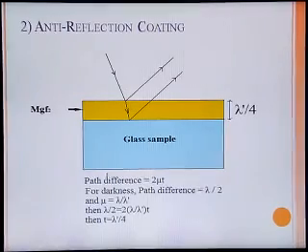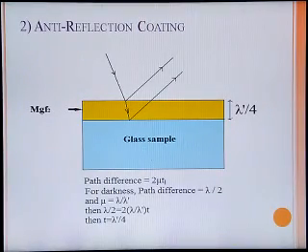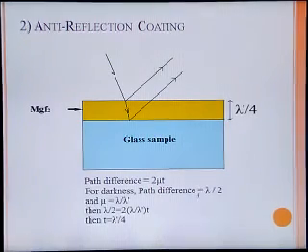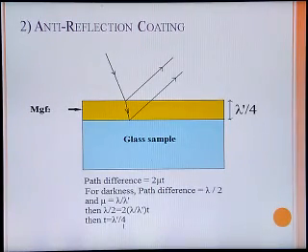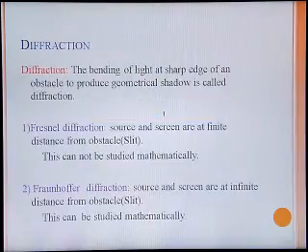This is modified in this way. Usually the path difference is equal to 2 mu t. For darkness, the path difference is lambda by 2. If you are going to use the material in the form of refractive index mu, it is lambda divided by lambda dash, and using these two values we will get t is equal to lambda dash by 4. The thickness of the medium in the form of anti-reflection coating should be lambda dash by 4. The typical value is to be determined, and that particular layer is to be coated for anti-reflection coating.